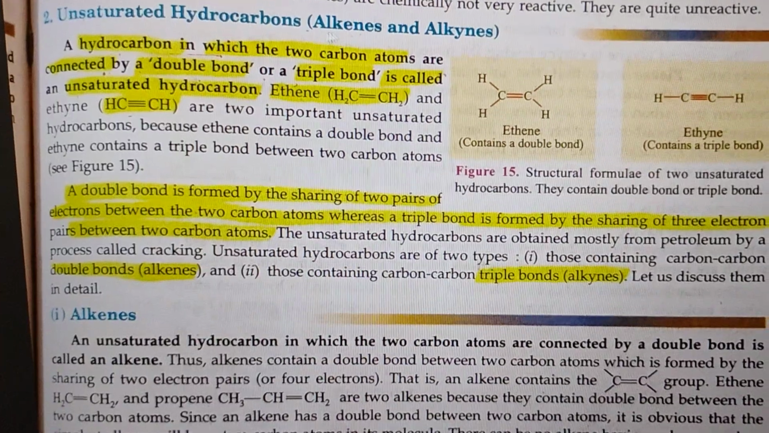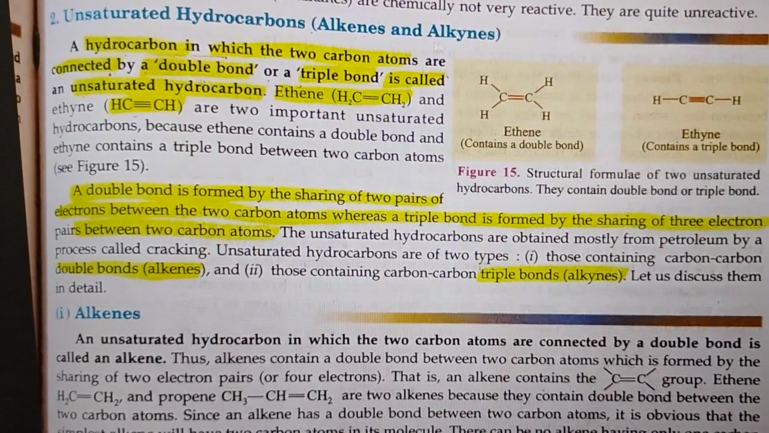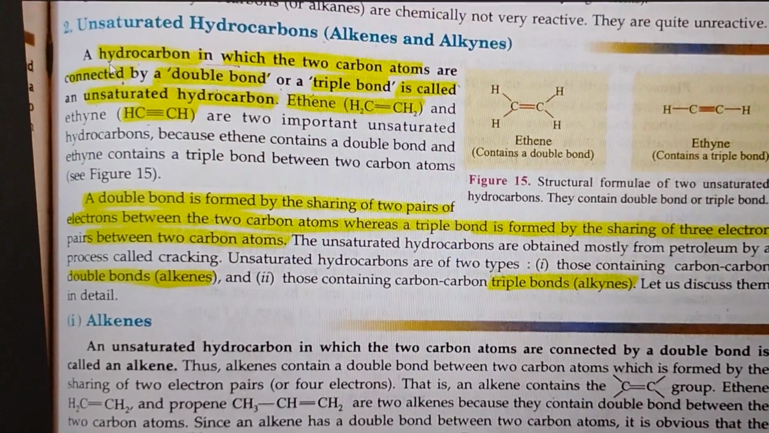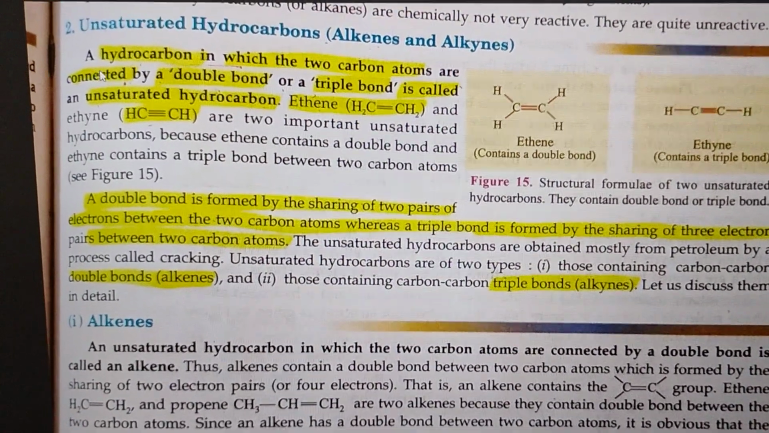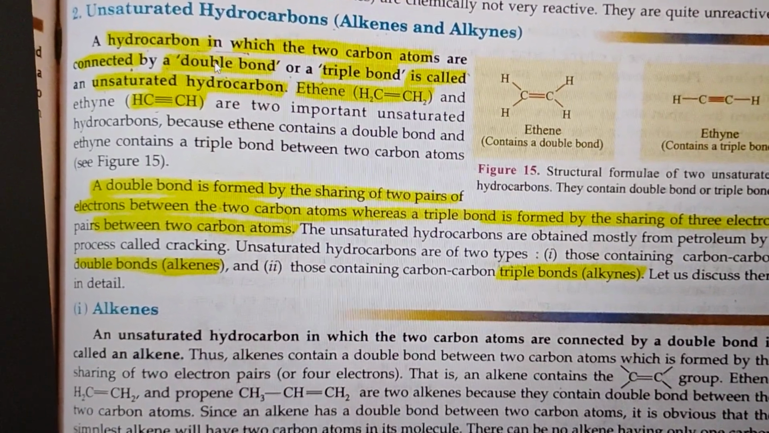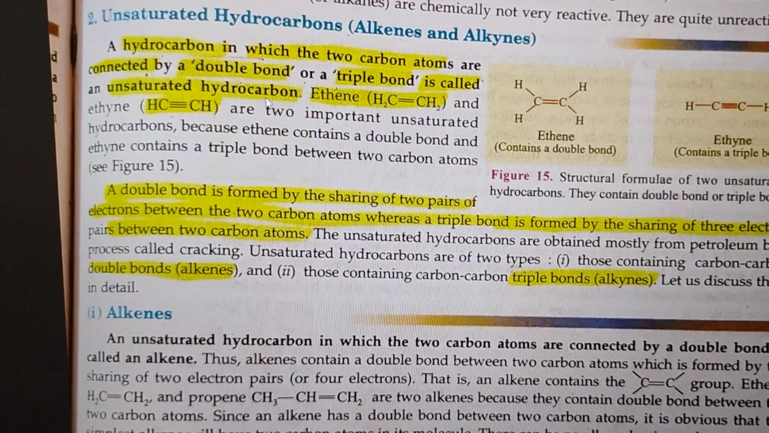Now students, discussing the second type of hydrocarbon, that is unsaturated hydrocarbon, and it only comes with alkenes and alkynes. You must be wondering about alkenes and alkynes. What are these? So let's discuss unsaturated hydrocarbons, that is alkenes and alkynes. So the very first, a hydrocarbon in which the 2 carbon atoms are connected by a double bond or a triple bond is called an unsaturated hydrocarbon.